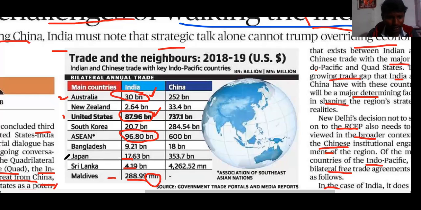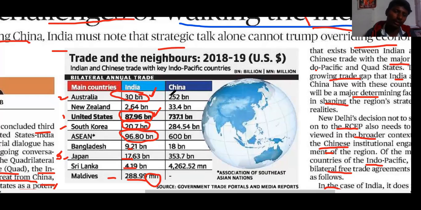South Korea is the fourth largest, at $20.7 billion, and fifth is Japan. The first is the US, second Australia, third South Korea, fourth Japan, and next Sri Lanka, then New Zealand, then Bangladesh. All these are the countries.